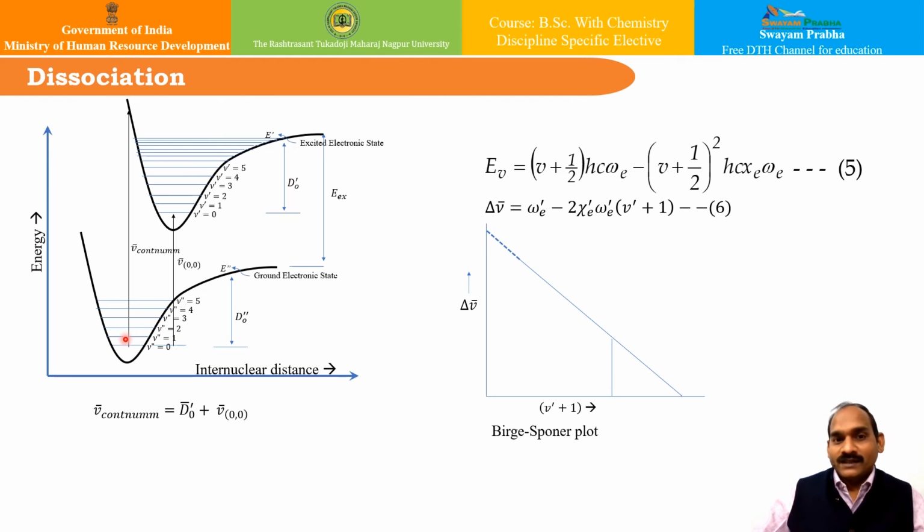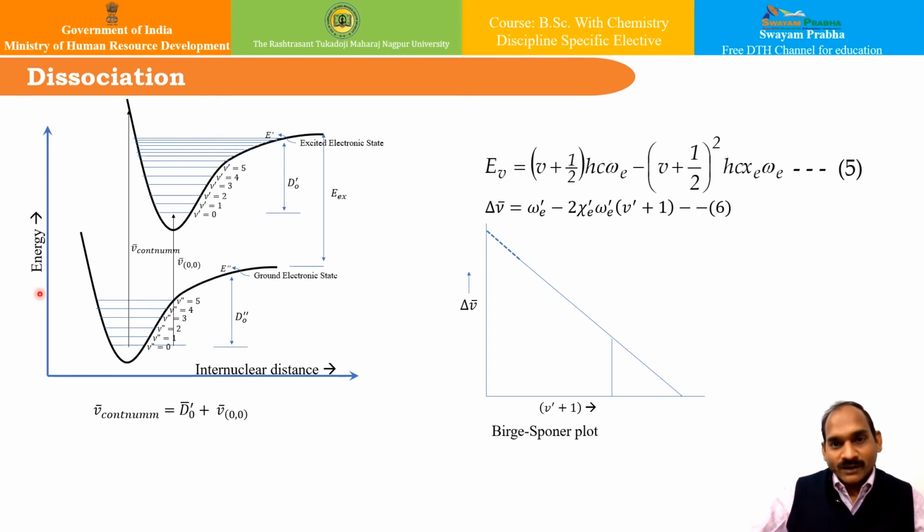As a result, a few of the normal transitions may be observed, and this will be followed by the continuum. Now, this helps us to understand how the spectrum can be used to determine the dissociation energies of both the ground state and excited states. The dissociation energy is the smallest energy that is required to break a bond. Whereas the pure vibrational spectra yield inaccurate values of the dissociation energy if you try to get it from the vibrational spectra.